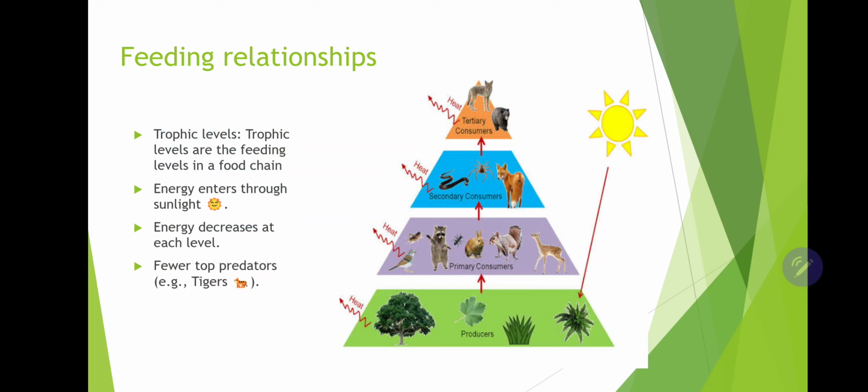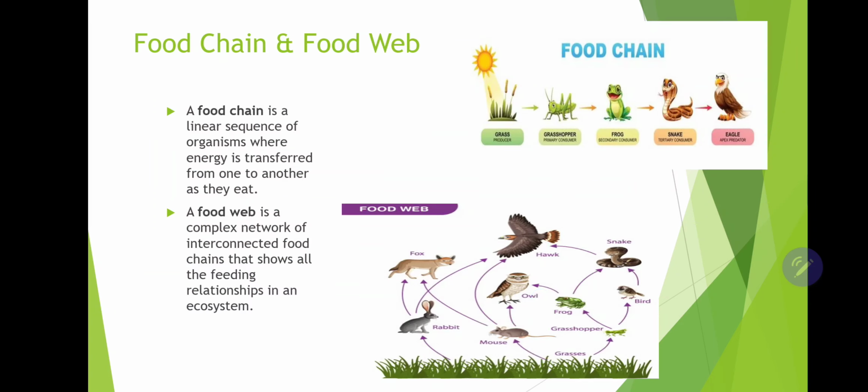And we can see the next level of organism, that is the primary consumers in the second trophic level. These are the organisms that feed on the producers. And in the next level, you can see the secondary consumers, and they are the organisms which feed on the primary consumers, as well as the tertiary consumers, who feed on the secondary consumers. So that's all about the food chain you can see out here.